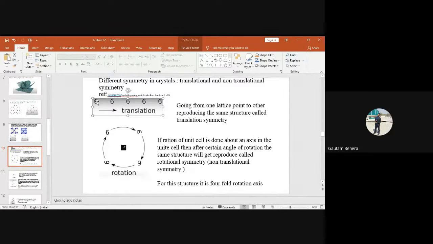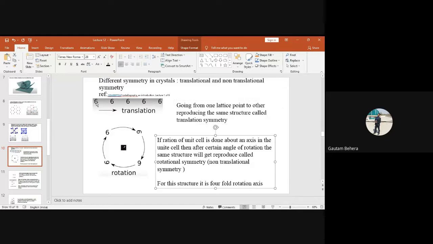Suppose this is one lattice point, this is another lattice point, this is another lattice point, and this is another lattice point. I will move from this lattice point to this lattice point in this direction. So what am I getting? The same thing. Is it okay? So this is called translational symmetry. What I have written: going from one lattice point to another, reproducing the same structure, is called translational symmetry.